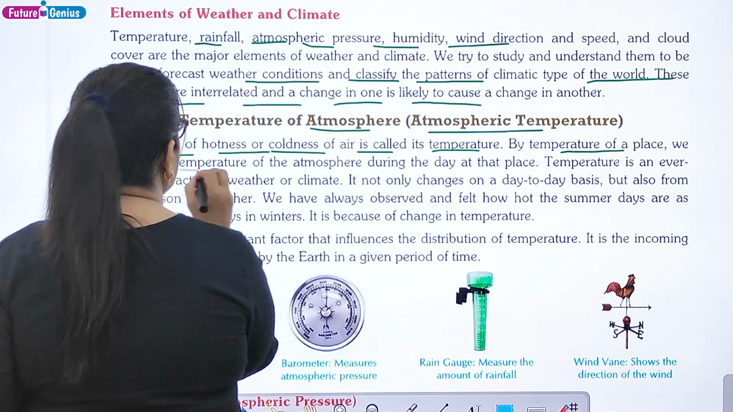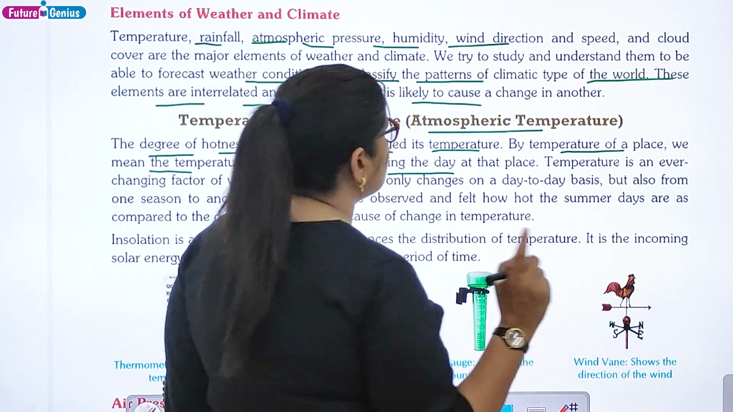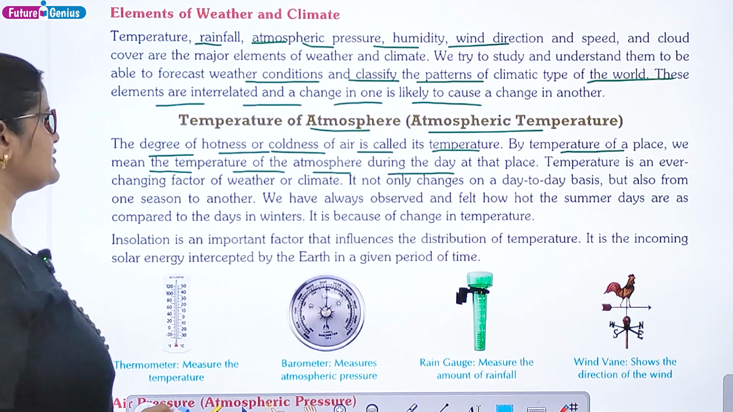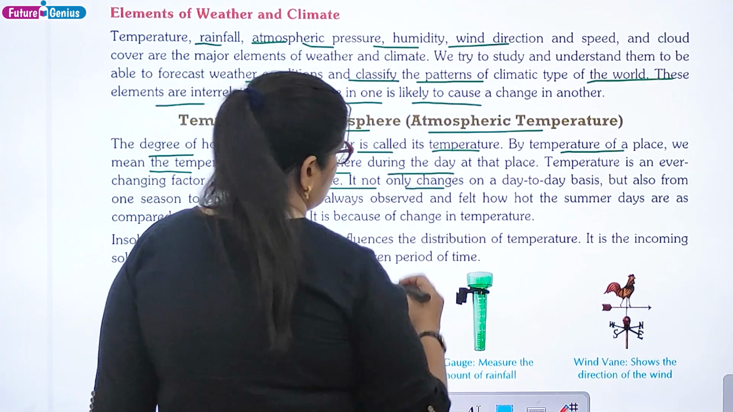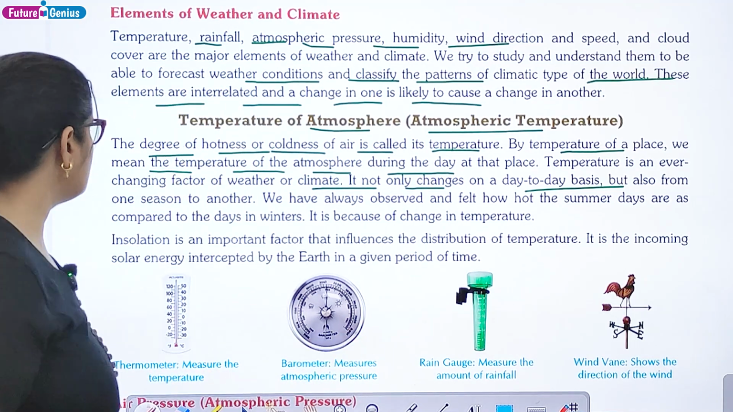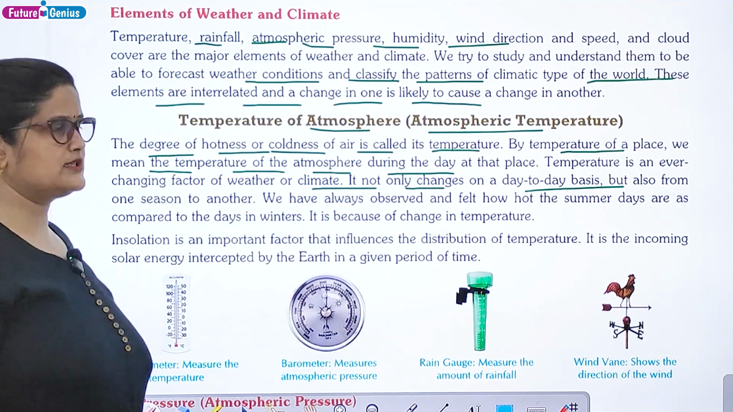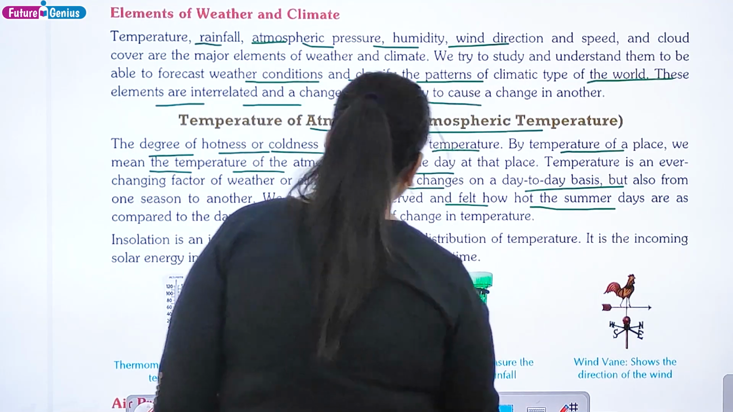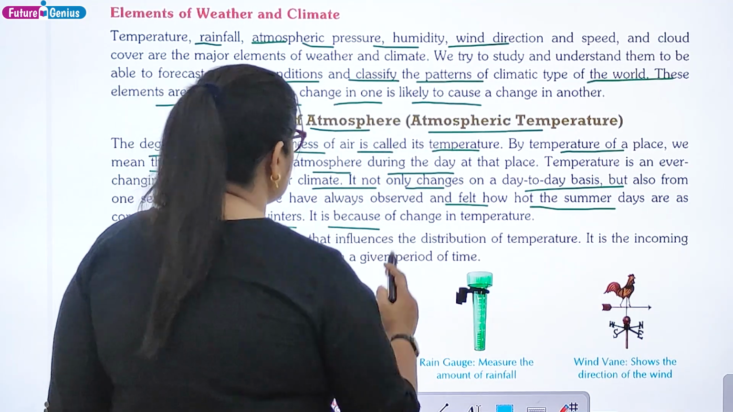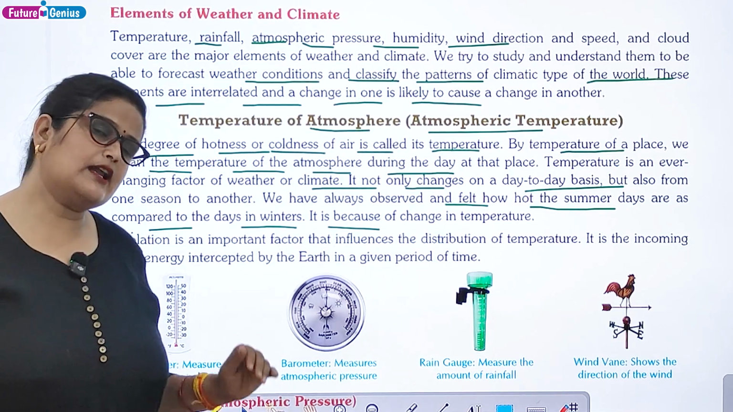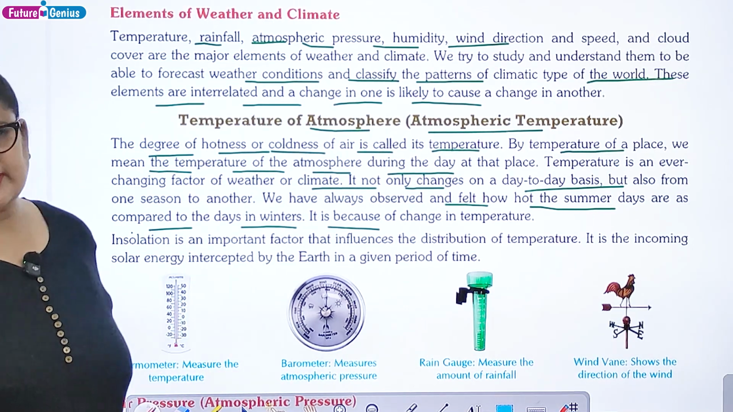So by temperature of a place we mean the temperature of the atmosphere during the day at that place. Temperature is an ever-changing factor of weather or climate. It not only changes on a day-to-day basis, but also from one season to another season. We have always observed and felt how hot the summer days are as compared to the days in winters. It is because of change in temperature, right. When temperature goes up and down, the weather changes.